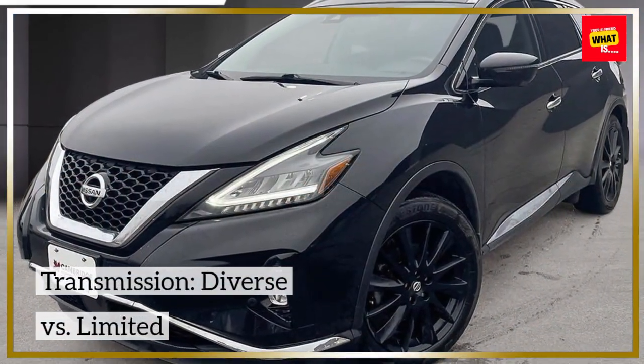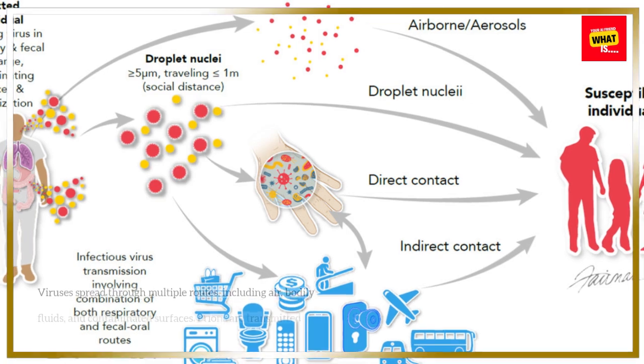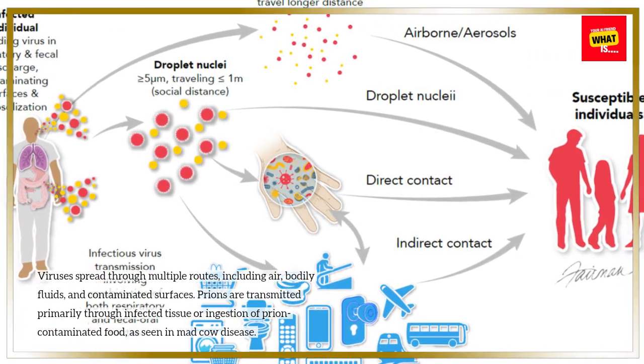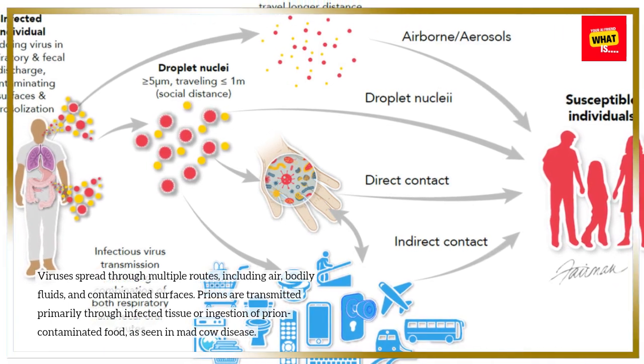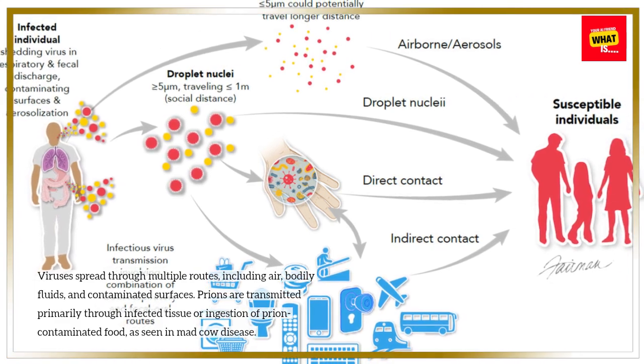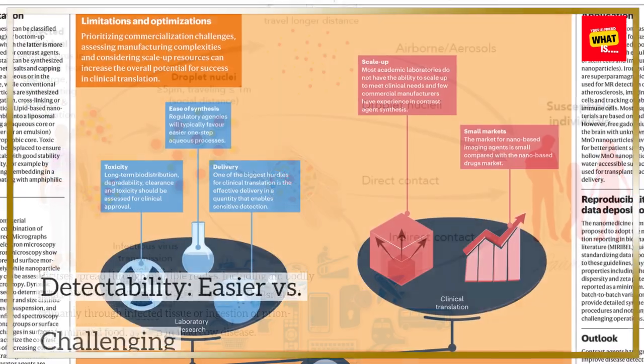Transmission. Diverse versus limited. Viruses spread through multiple routes, including air, bodily fluids, and contaminated surfaces. Prions are transmitted primarily through infected tissue or ingestion of prion-contaminated food, as seen in mad cow disease.